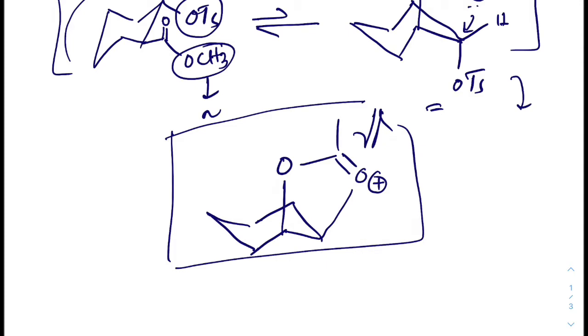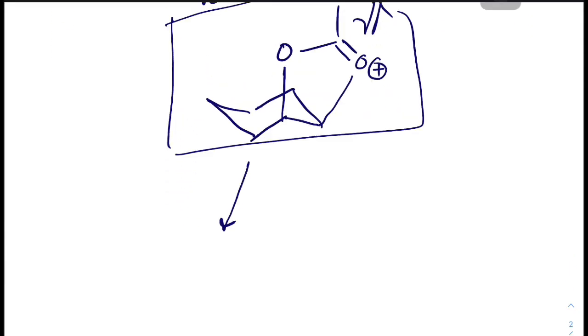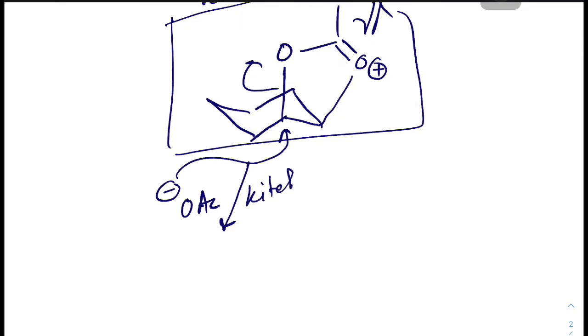After formation of this type of transition state, the OAc group can attack from there, because I have previously discussed that equatorial attack is more favorable over axial attack, because in equatorial attack there is no syn diaxial interaction, therefore it is kinetically favorable. And it gives this type of product.